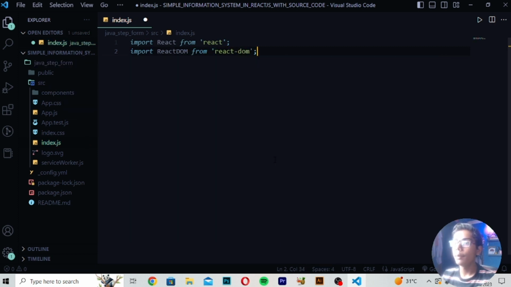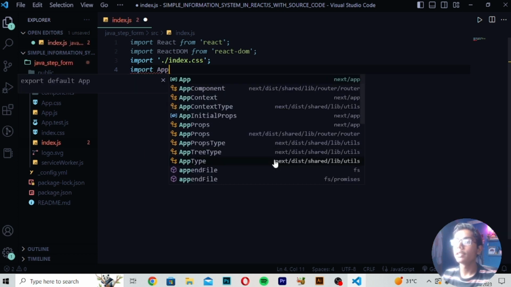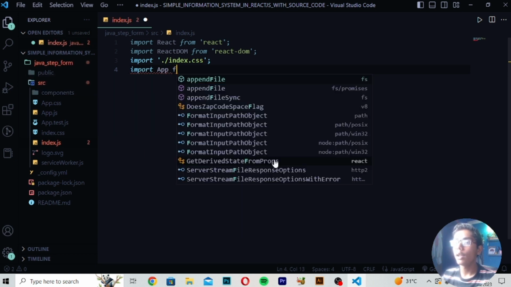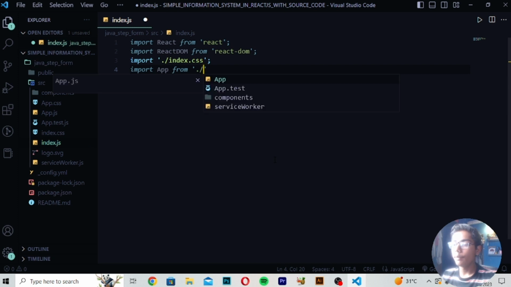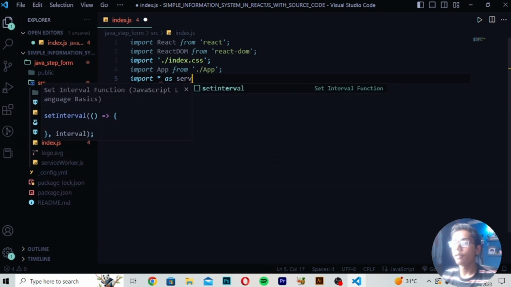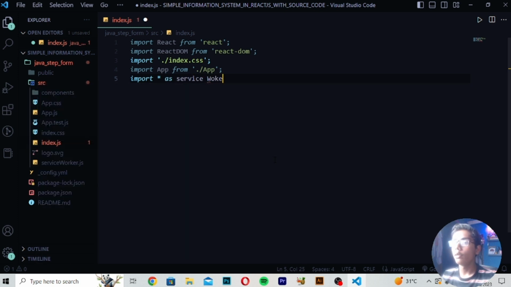After writing here, I will be moving down and writing this ./index.css, which is our file name in JavaScript from which we'll be doing styling. Now I will be writing import App from ./App. Now close it. Now I will be importing service worker here. So I will be writing serviceWorker, and then importing this serviceWorker from ./serviceWorker like this.